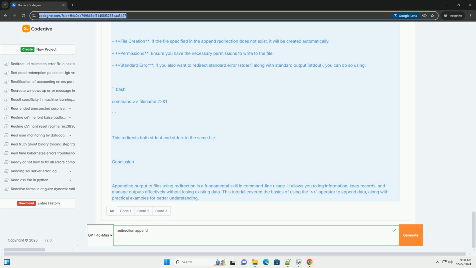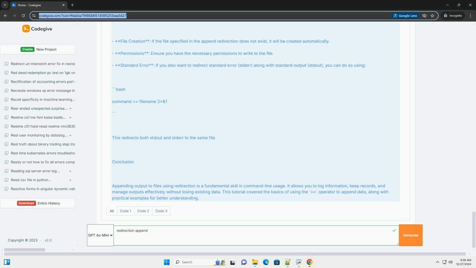Example, appending output to a file. Step 1, create a sample file. Let's start by creating a simple text file that we will append to later. This command creates a file called sample.txt and writes the text "This is the first line" into it.